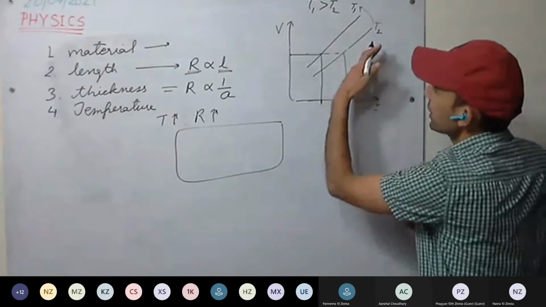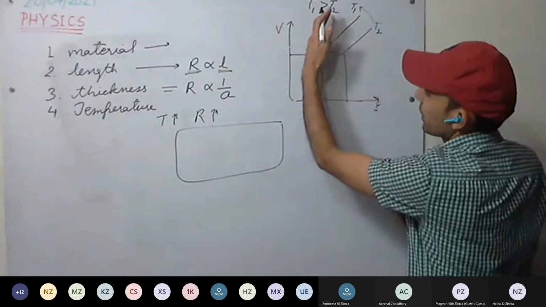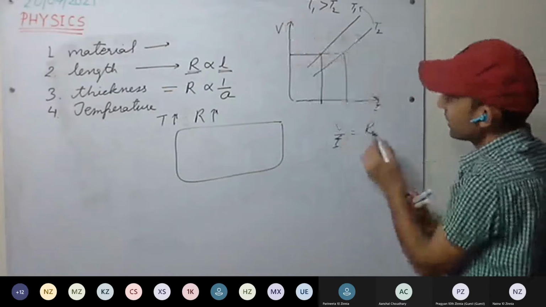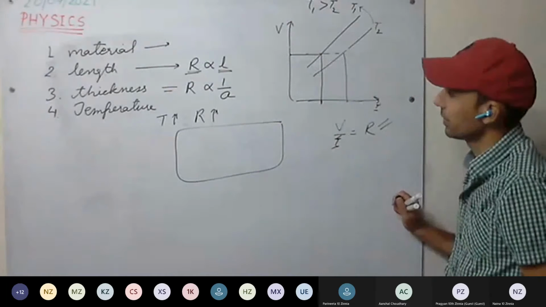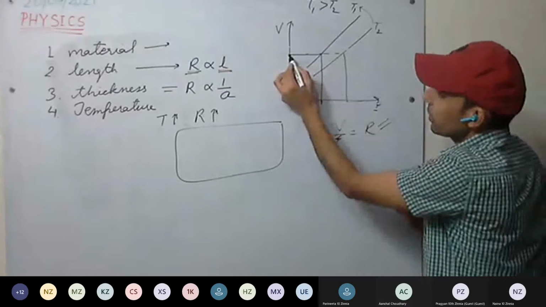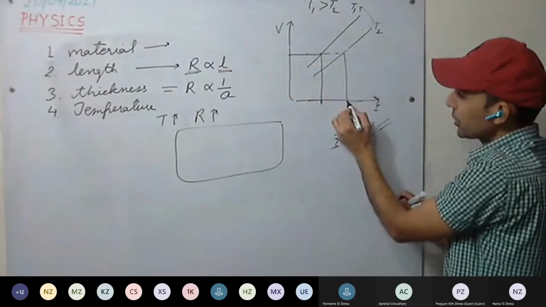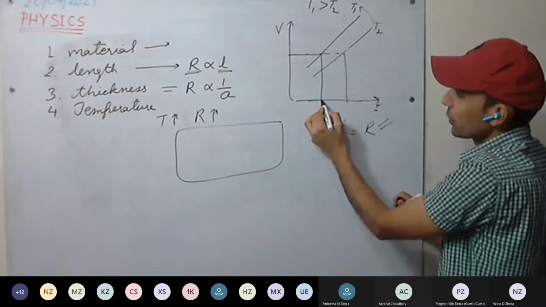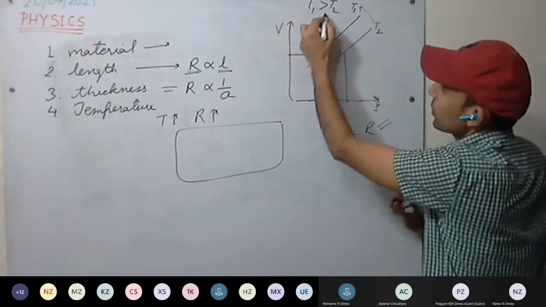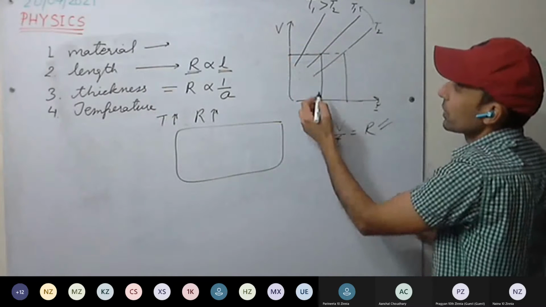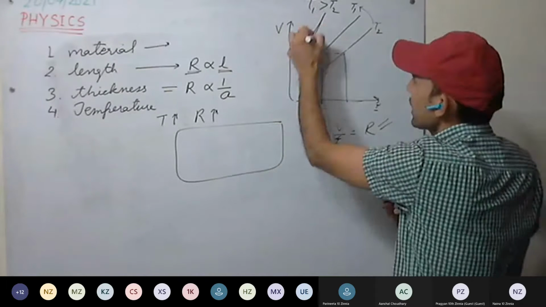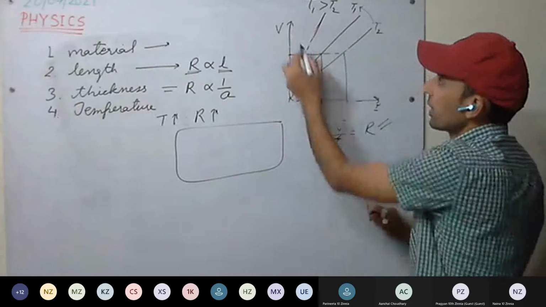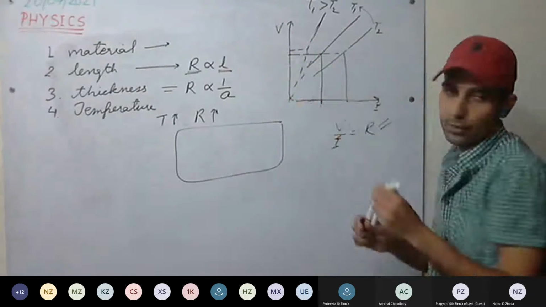You can see as temperature increases, the graph moves and the slope is increasing. V upon I equal to R. As slope is increasing, resistance is increasing. For the corresponding value of potential difference, at less temperature more current flows, and at higher temperature less current flows. As the temperature is further increasing, this will be the plot. This has to pass through the origin always, please. For the same amount of potential difference, less current flows.